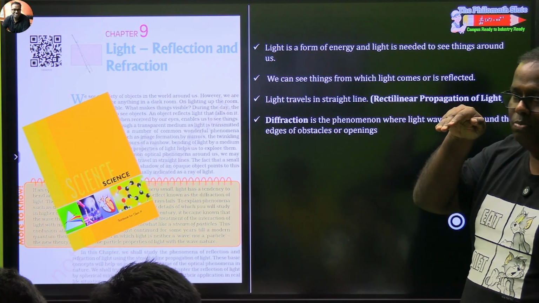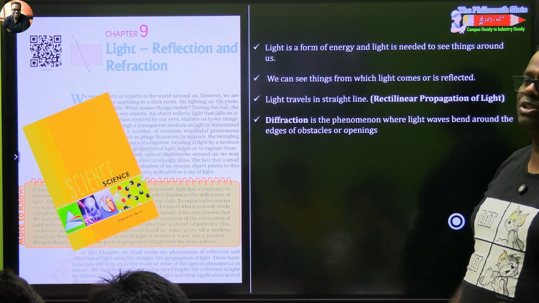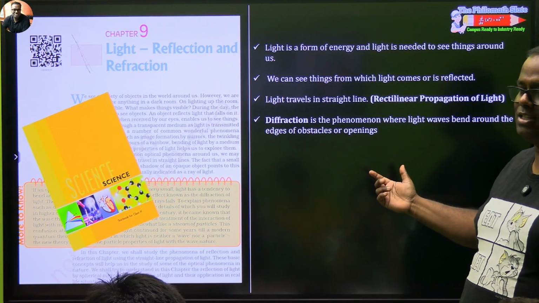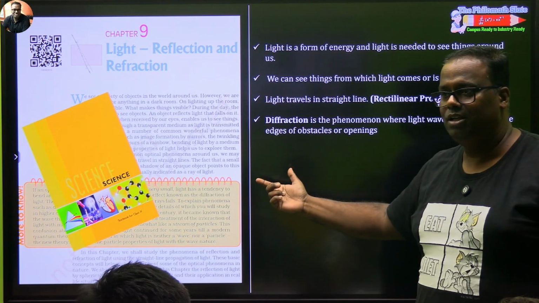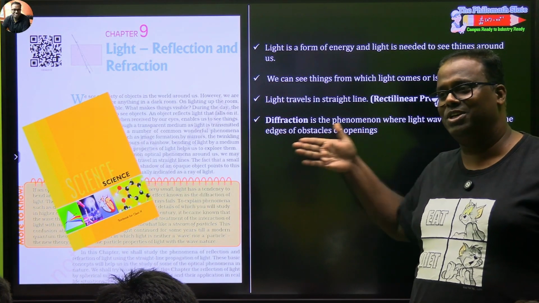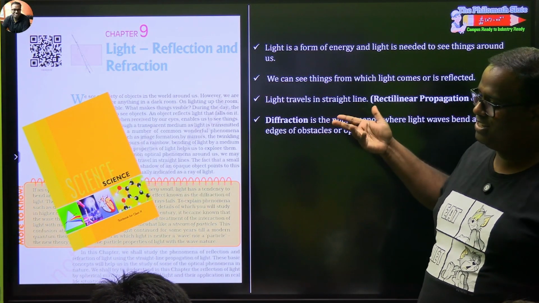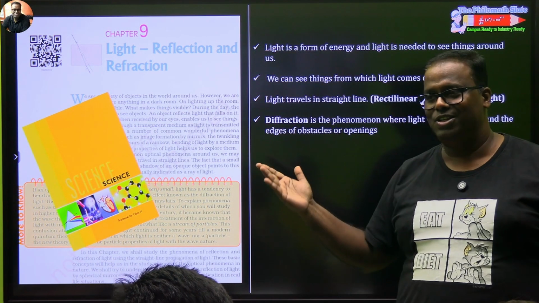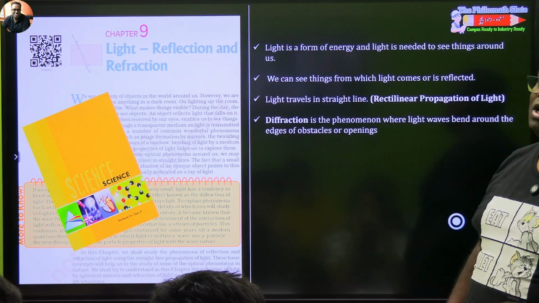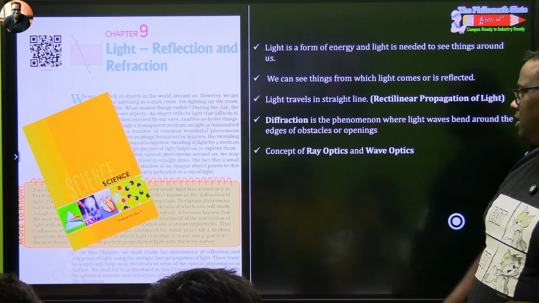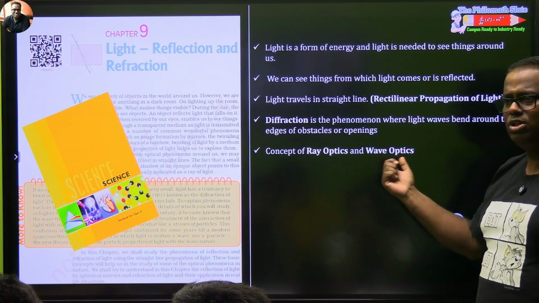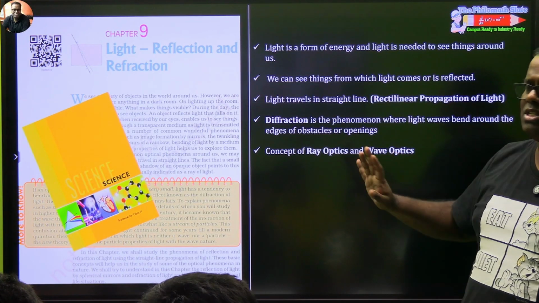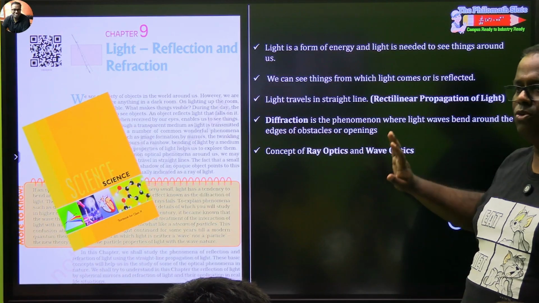Light will actually bend. So in the grade 12 textbook, they write a very nice thing in NCERT. They say, up till grade 8, light was young, so light was going straight. Now light has aged, so light also starts to bend. So light actually bends around the corners, but that is a part of wave optics. So you have understood the concept of ray and wave optics. This is nothing to do with your syllabus, just for your understanding purpose.